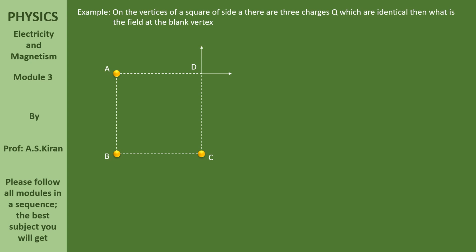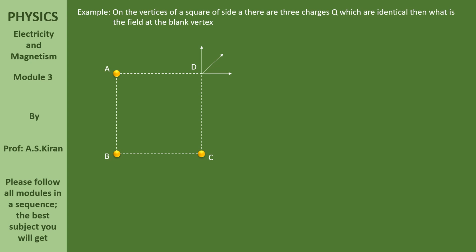With respect to C, there is an electric field, because always with respect to a positive charge, the electric field is away from it. Now, with respect to B also, there is an electric field.